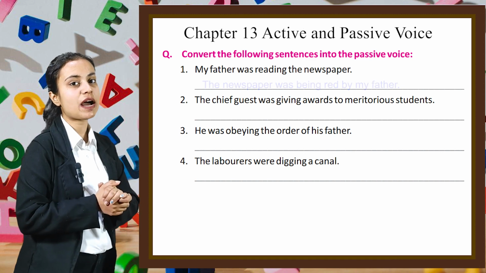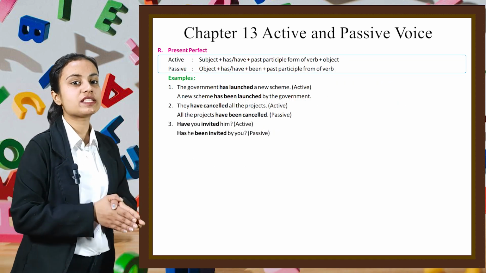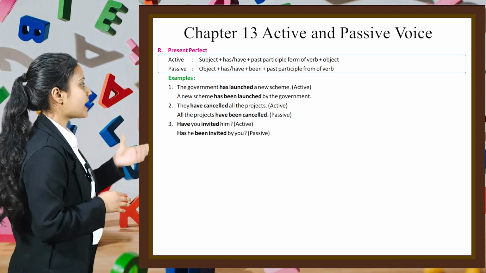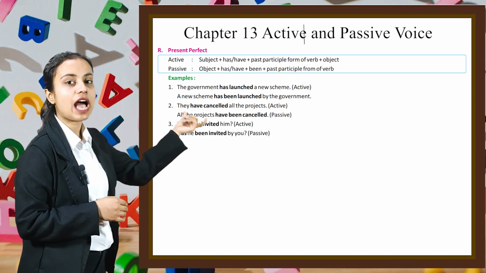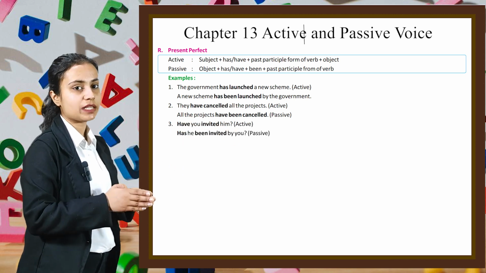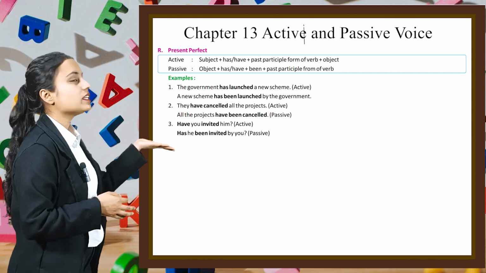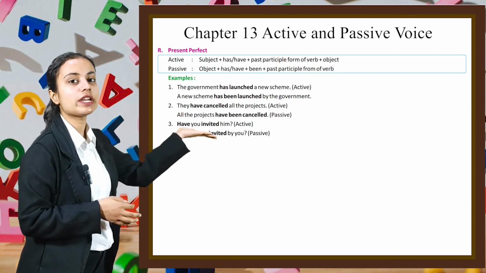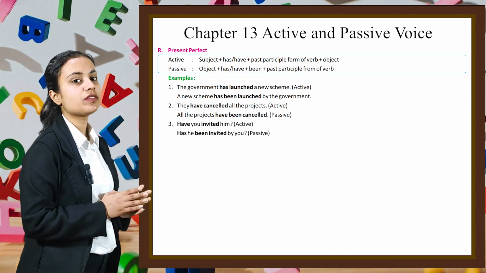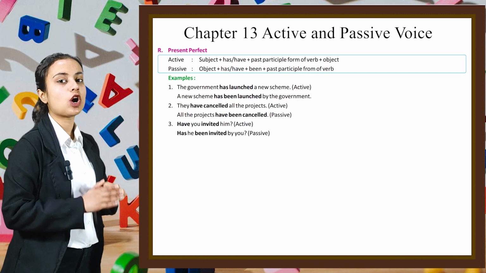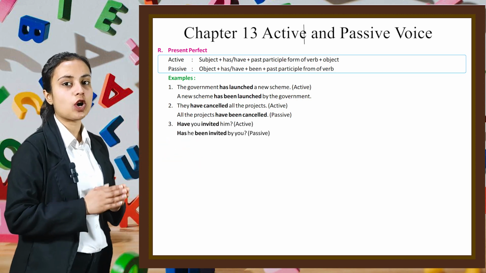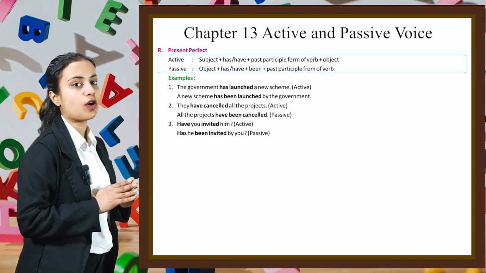Let's move on to the next part of this chapter, which is present perfect. Now, if you have to write a sentence in active voice, you will write a subject plus has or have plus past participle form of the verb. And if you have to write a statement in passive form, then we write object first plus has or have plus been plus past participle form of the verb. For example, the government has launched a new scheme. It is the active form. A new scheme has been launched by the government. It is the passive form.